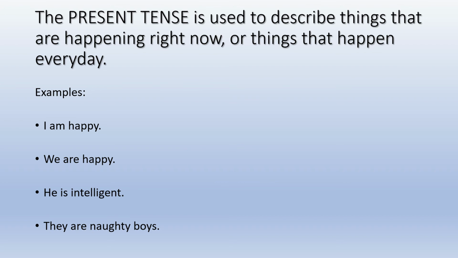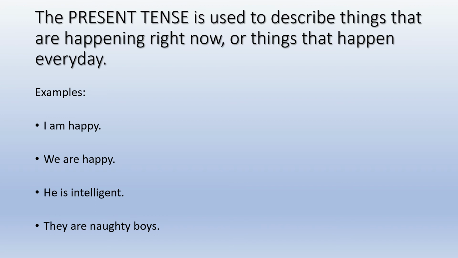Let's go on with the first tense, the present tense. The present tense very simply refers to present time. Okay, it is used to describe things that are happening right now or things that happen every day. Like I am happy, we are happy, he is intelligent, they are naughty boys.